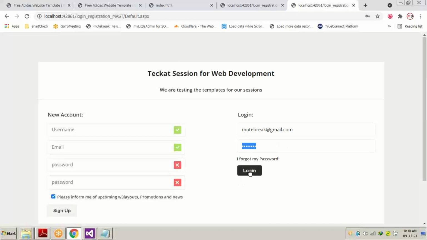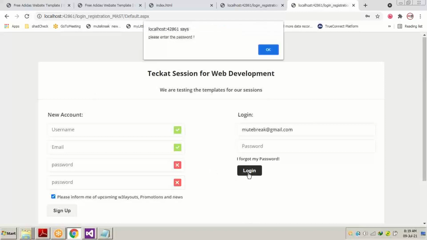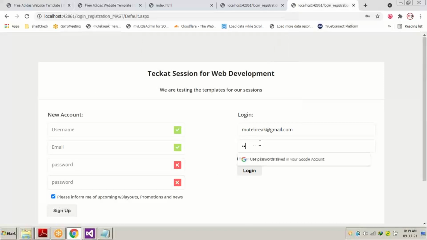Now if you press the login button, the server-side control is going to be executed and the page is going to be refreshed. We don't have any server-side coding, but still it is going to be refreshed. Now just watch the refresh button, this one. If you press the login button, you can see the page is getting refreshed very quickly, because it's on my local server.